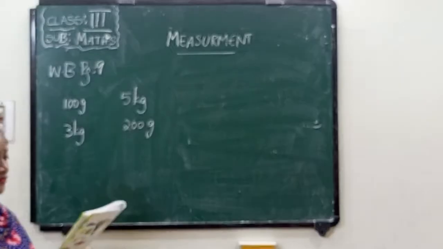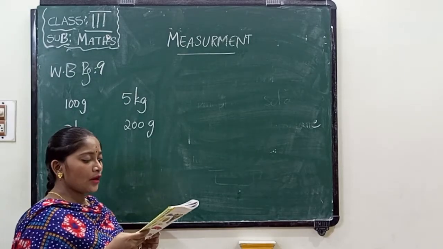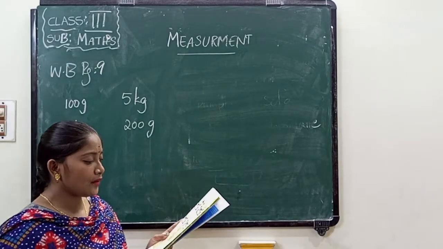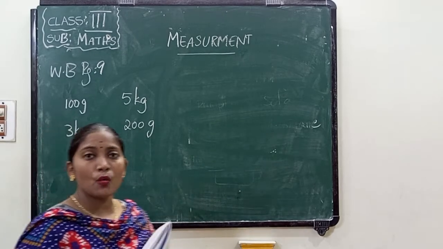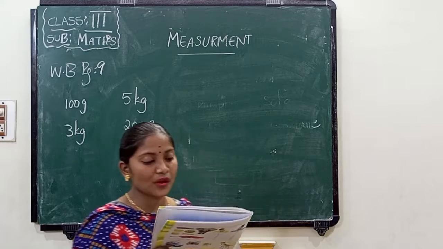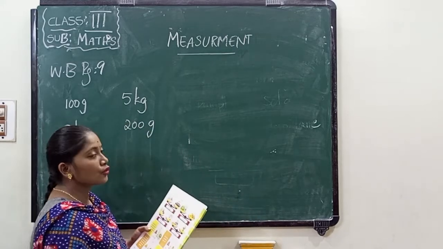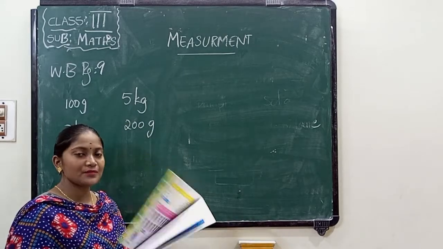We already know 2 kg. Kg means how many grams? 1 kg means 1000 grams. So 2 kg means 2000 grams.